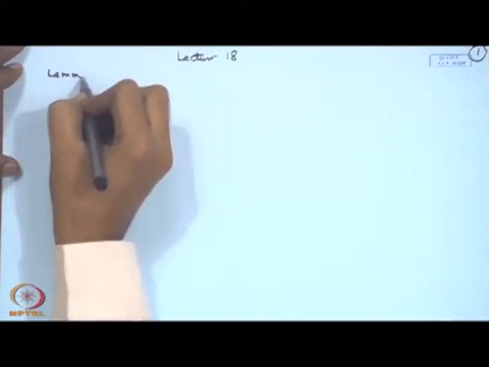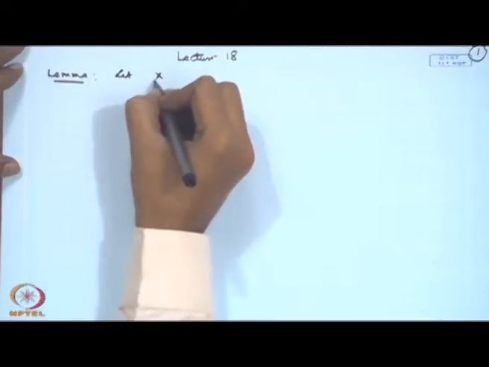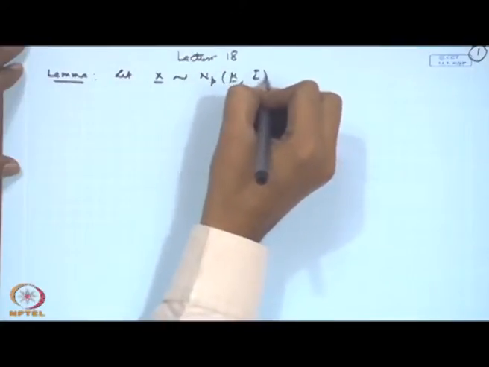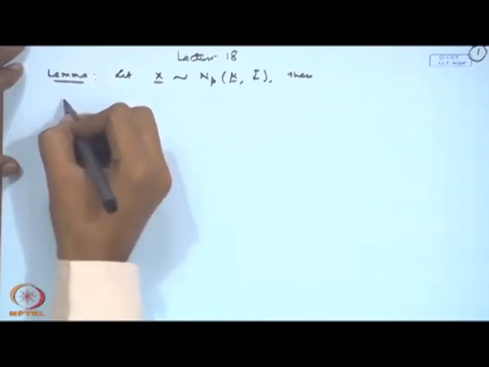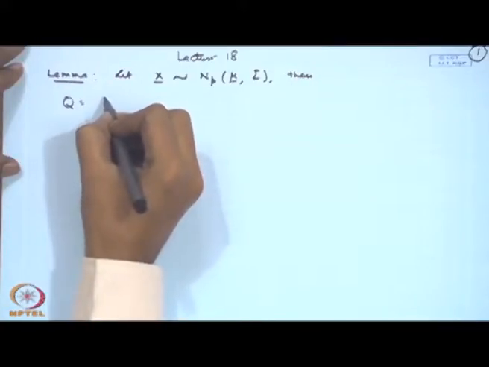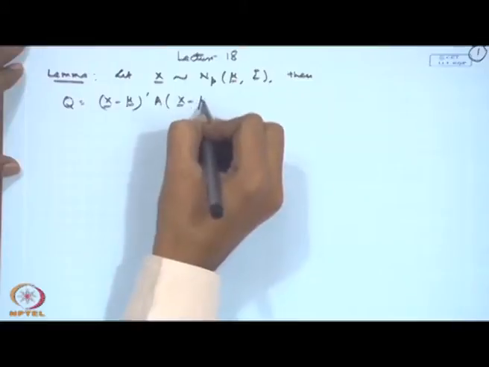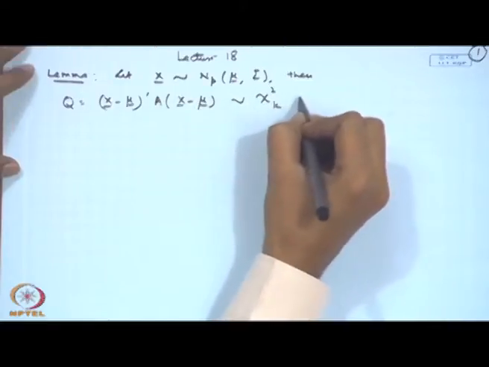Now, let us consider further results on this. The next result is that if X has an N_p(mu, sigma) distribution, then let us consider Q, that is equal to (X minus mu) transpose A (X minus mu), then that follows chi-square k.